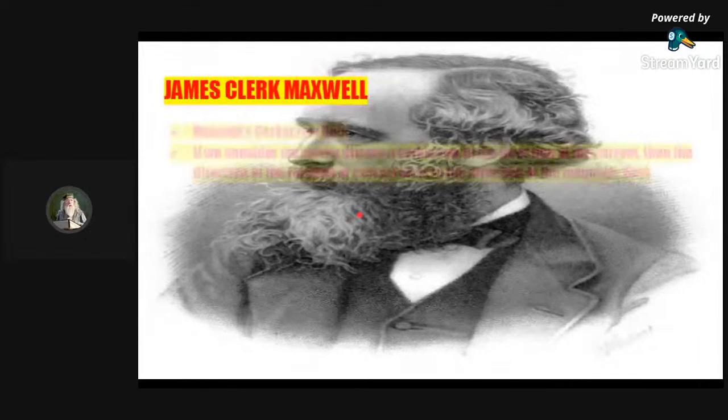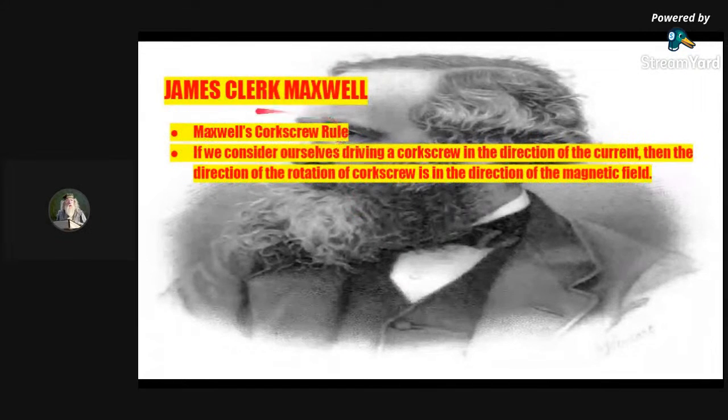James Clerk Maxwell, who proposed Maxwell's corkscrew rule. This corkscrew rule states that if we are driving a corkscrew in the direction of the current, then the direction of rotation of the corkscrew is the direction of the magnetic field. So the direction of the rotation of the screw is the same as the direction of the magnetic field. Okay, I hope this part is clear.